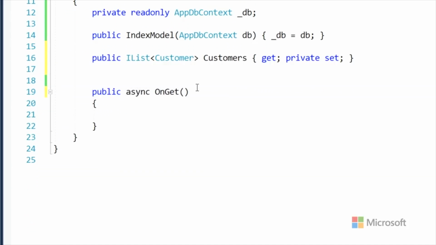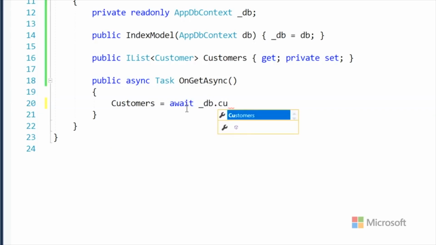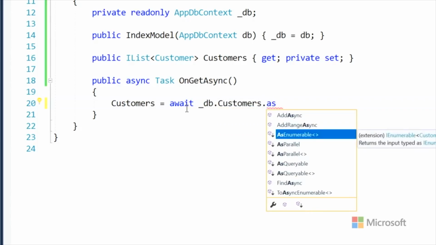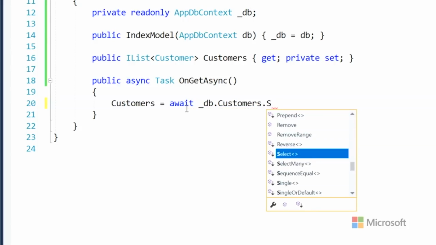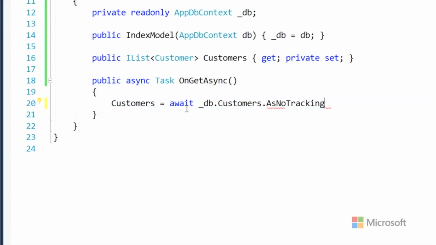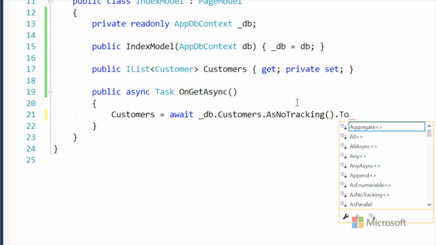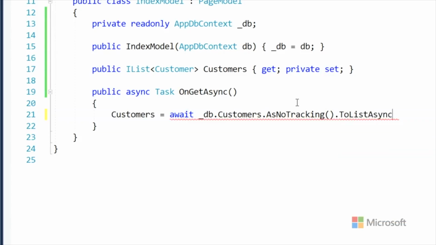And then in the OnGet, we'll say OnGetAsync, right? We're going to load up customers. Where do we get them from? The database. We get them out of customers. And then there's this other little bit you can add on to make things a little bit faster. You can say AsNoTracking, and I'll show you what that means in a second. And we're going to turn these customers into a list of customers.